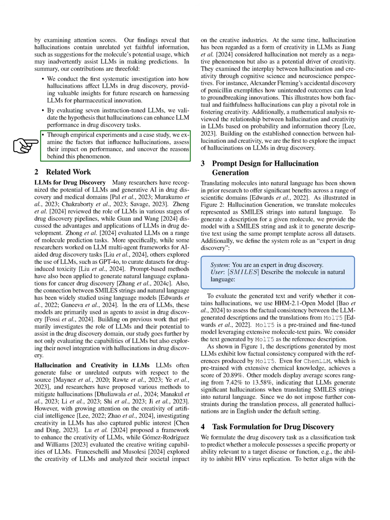In summary, our contributions include a systematic investigation of hallucinations in drug discovery, validation of their potential benefits, and an exploration of the factors influencing their effectiveness. Section Summary. In this section, we explore the potential benefits of hallucinations generated by large language models, LLMs, in drug discovery, proposing that these seemingly incorrect outputs can enhance model performance by providing valuable insights. Our experiments with various instruction-tuned LLMs demonstrate that hallucinations can lead to significant improvements in tasks related to predicting molecular functions, highlighting the importance of prompt design and model characteristics in leveraging these effects.